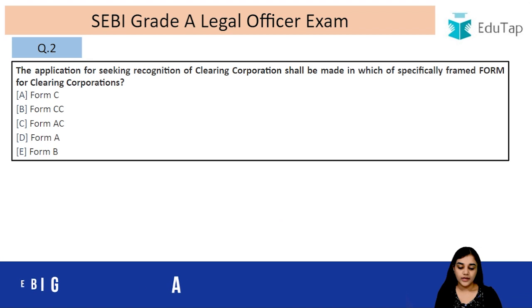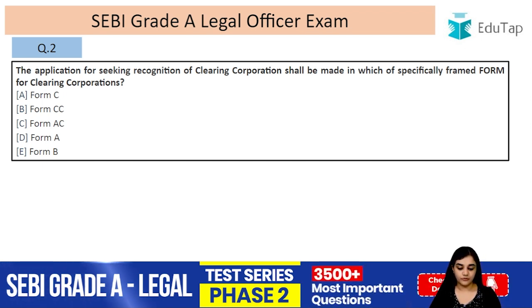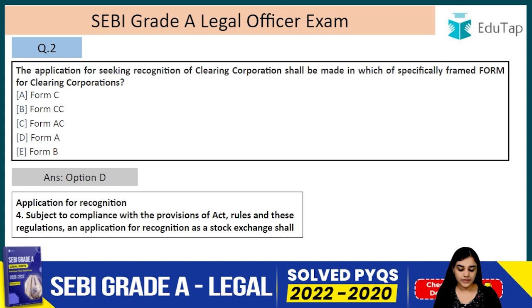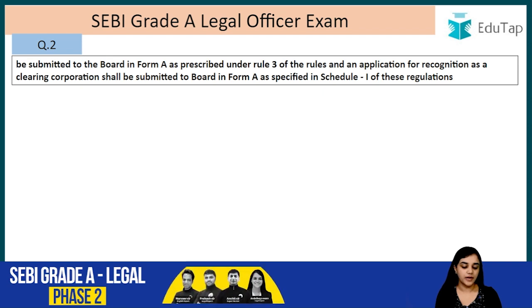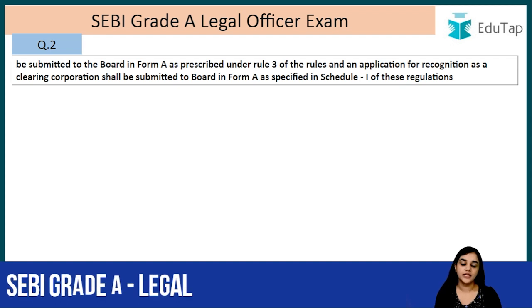Question number 2. The application of seeking recognition of the clearing corporation shall be made in which of the specifically framed forms for the clearing corporation? So the answer is D, that is form A. Let's read this. Application for recognition, subject to the compliance with the provisions of the Act, rules and these regulations, an application for the recognition as a stock exchange shall be submitted to the board in form A as prescribed under rule 3 of the rules, and an application for the recognition as clearing corporation shall be submitted to the board in again form A as prescribed in Schedule 1 of these regulations.